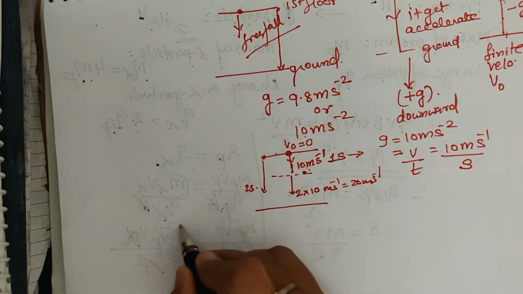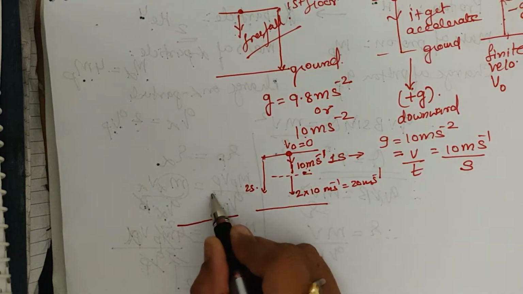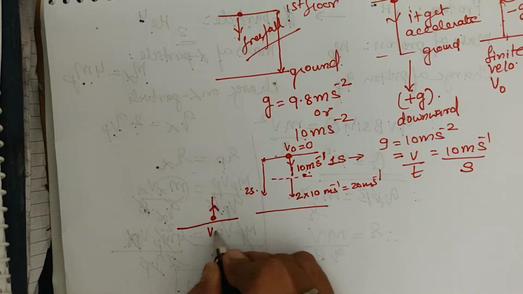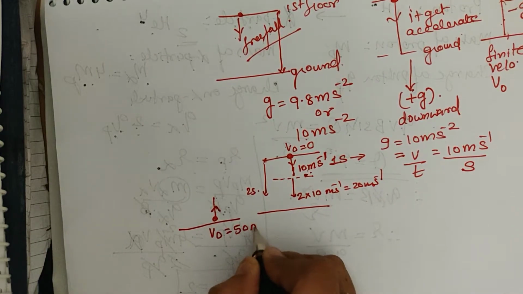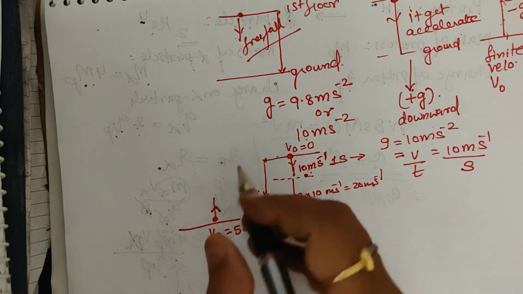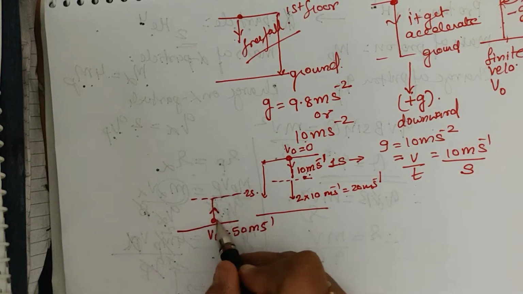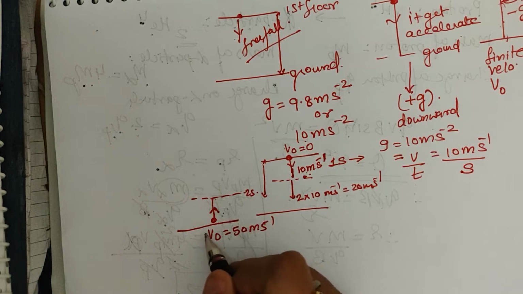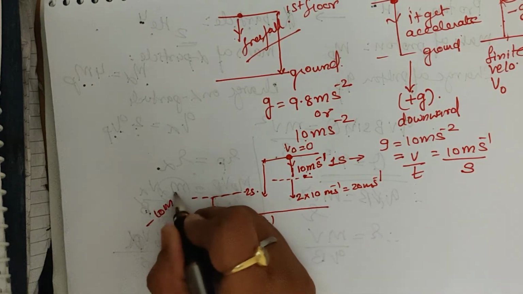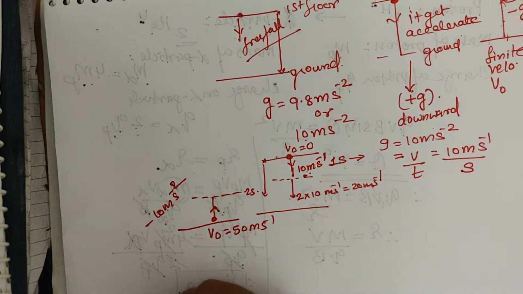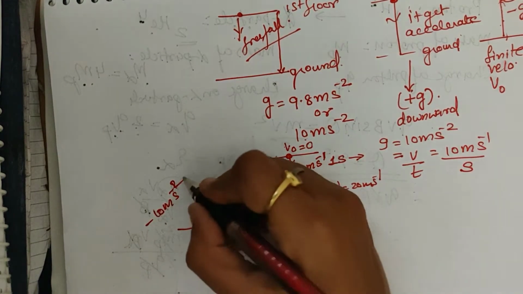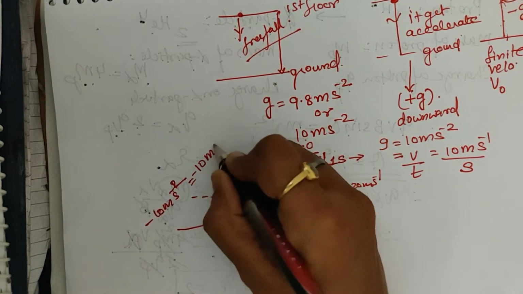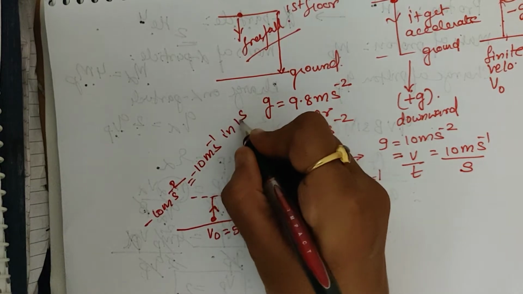Similarly, when we throw any body in the upward direction, suppose we provide an initial velocity of 50 meter per second. Now you know that it gets decelerated, and it decreases by 10 meter per second square. 10 meter per second square means its velocity decreases by 10 meter per second in 1 second.